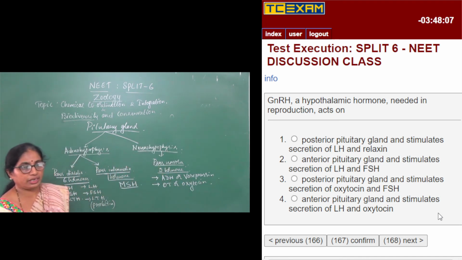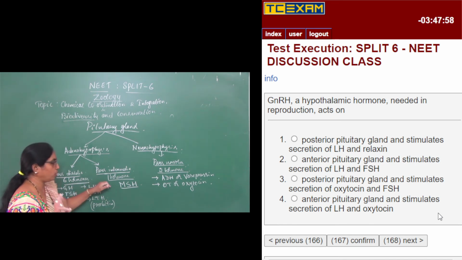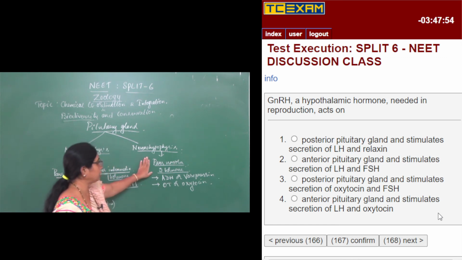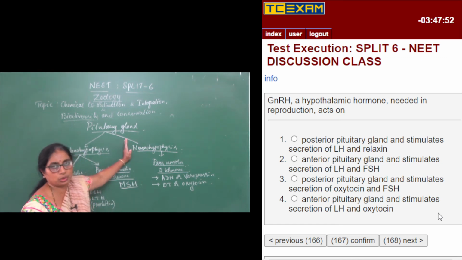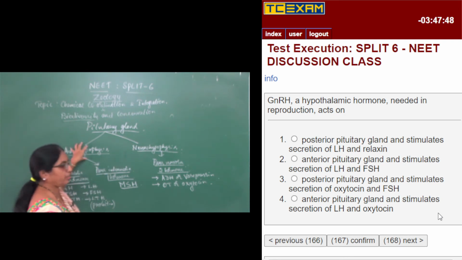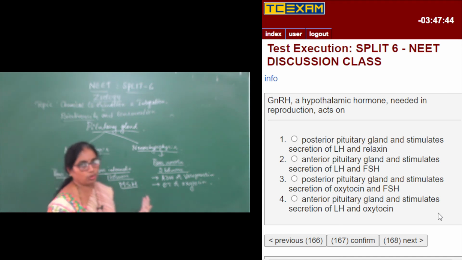So this is a detailed account of the various 9 hormones secreted from the pituitary gland. Pars distalis secretes 6 hormones, pars intermedia only 1 hormone, and pars nervosa 2 hormones. Only pars nervosa is a part of the neurohypophysis or the posterior lobe. This is the anterior lobe, which has secretion of nearly 6 plus 1, 7 hormones, right?